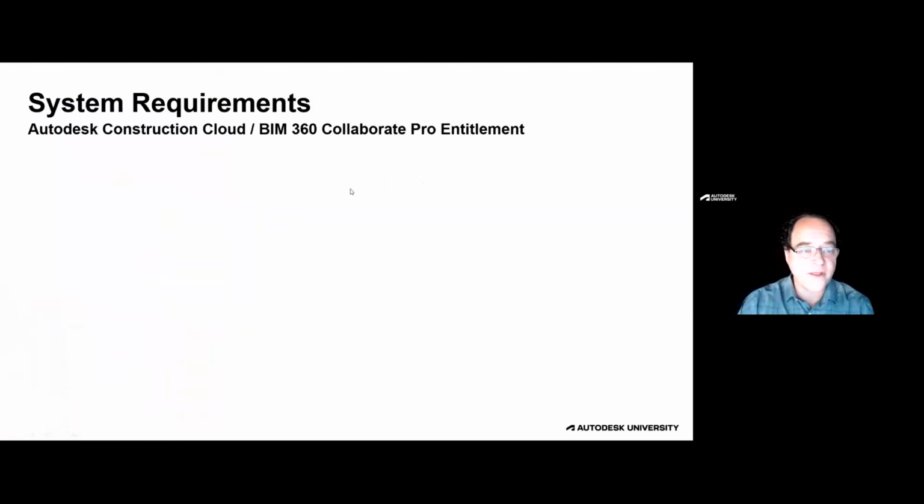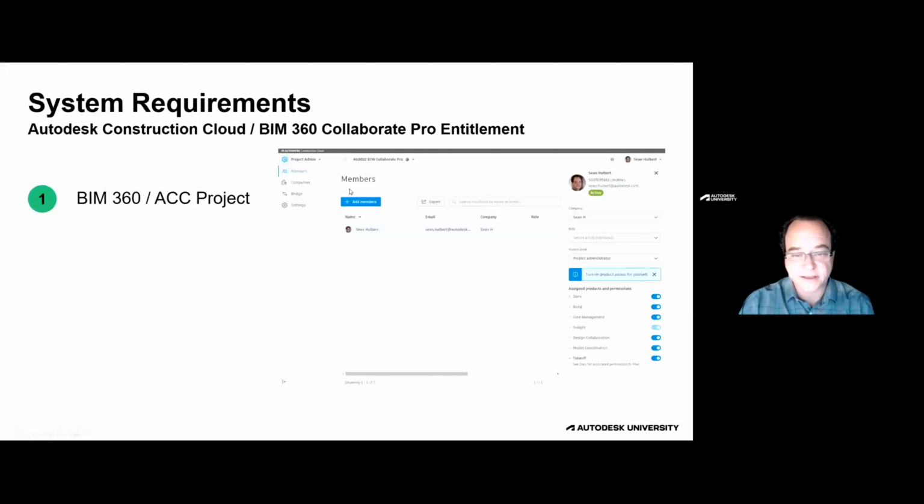So let's start out with the Construction Cloud project. We need to get our project set up. What you're looking at here is what we refer to as an ACC project, which is the evolution of BIM 360. It's the next step in the BIM 360 journey. It's a very similar process to BIM 360. You want to set up your project, invite your users to your project, and then we'll talk about the fact that the users will need specific permissions to perform their Civil 3D functions in the cloud.